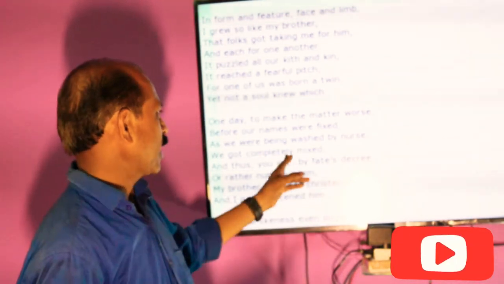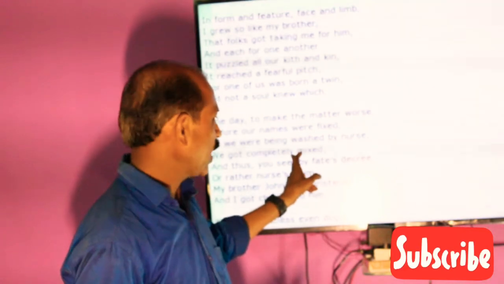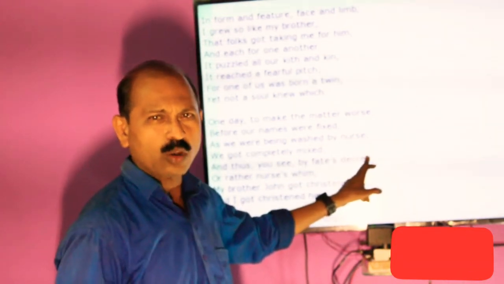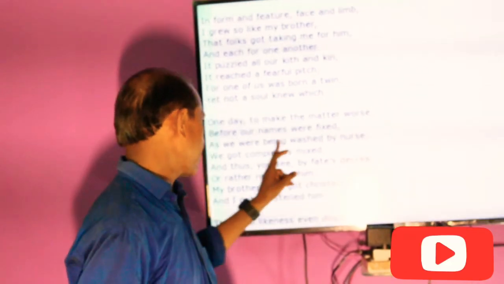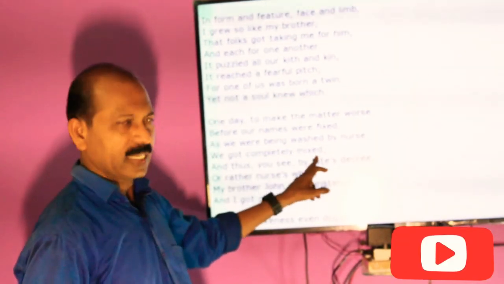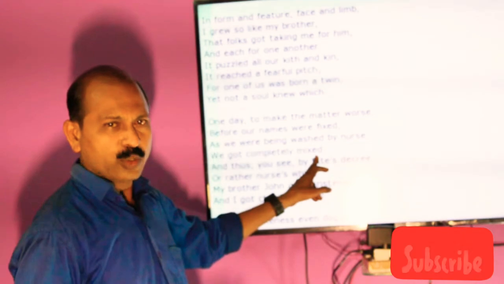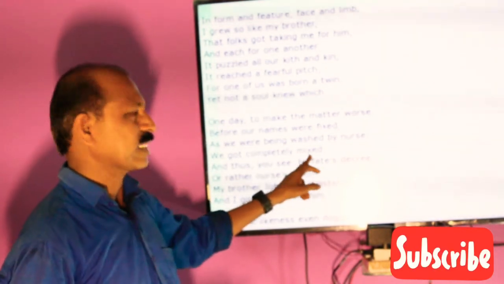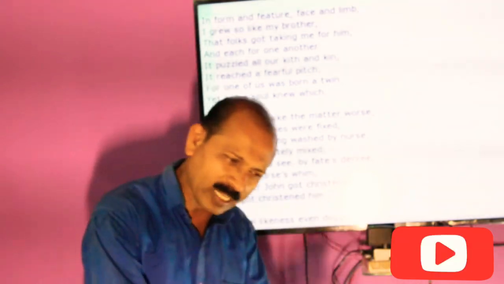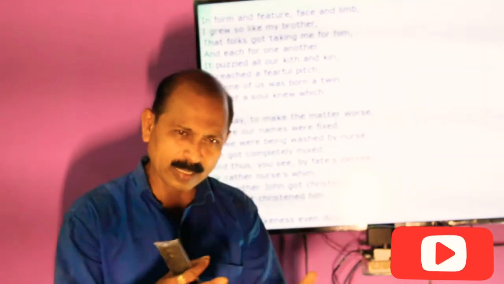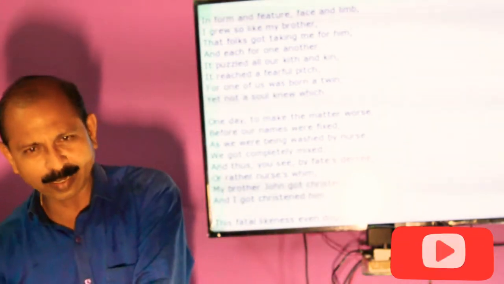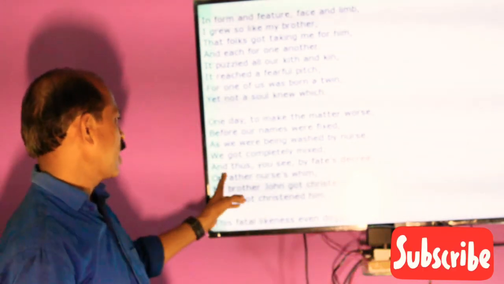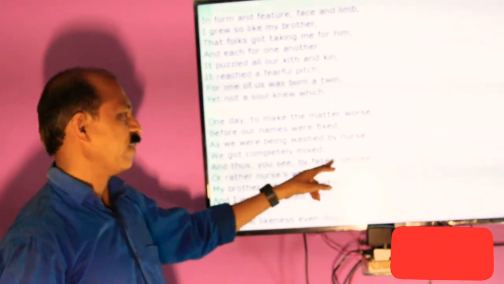Those babies were being washed by the nurse. Everybody knows about the nurse who looks after the babies. We got completely mixed. That means one's place, the poet was kept here and the brother's position was given to the poet.